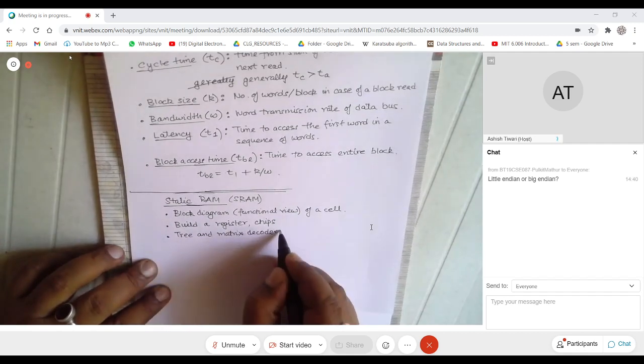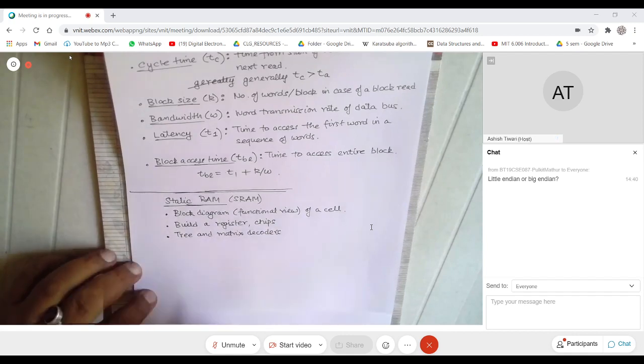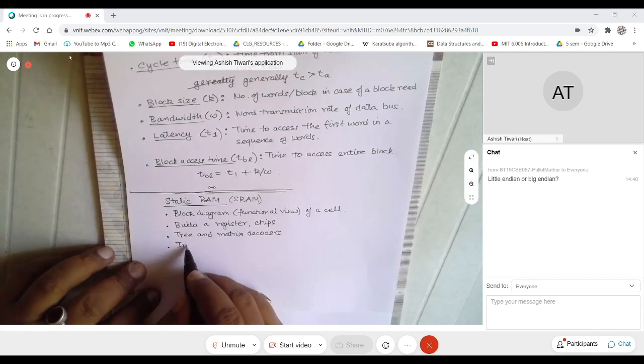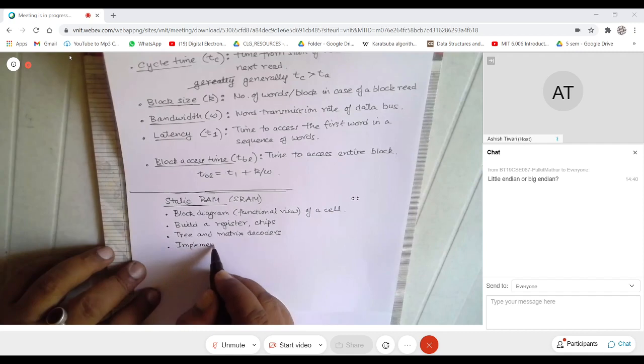We will see how to design effective decoders, because there's a problem with decoding. And then we will try to see how to implement a cell,